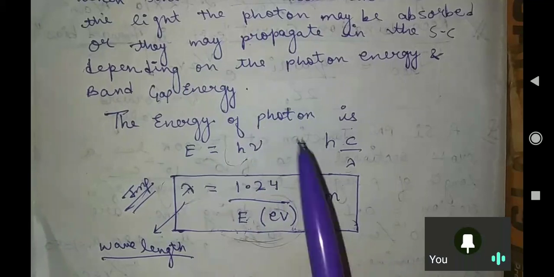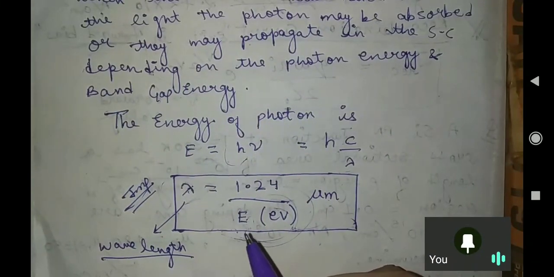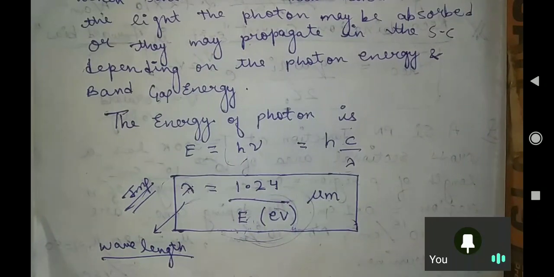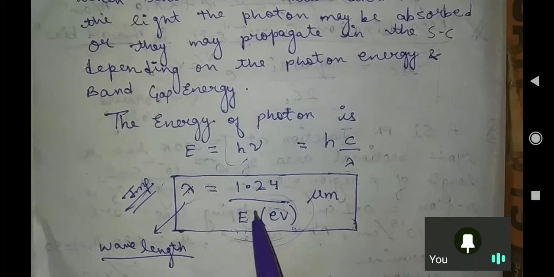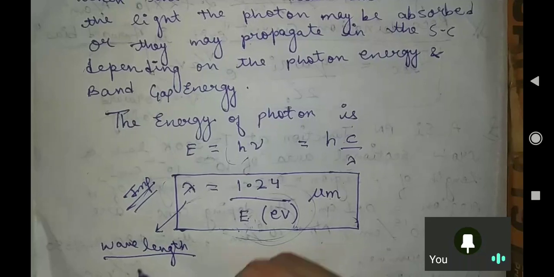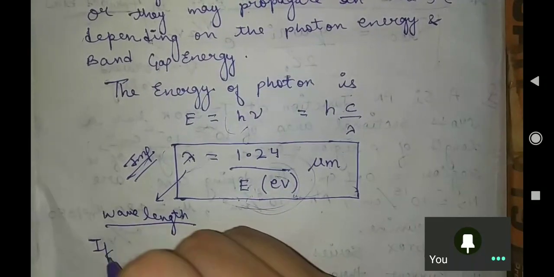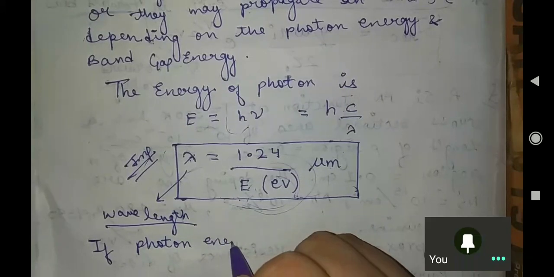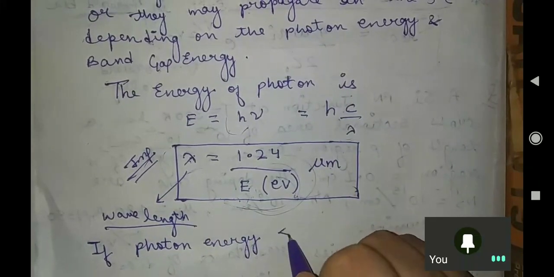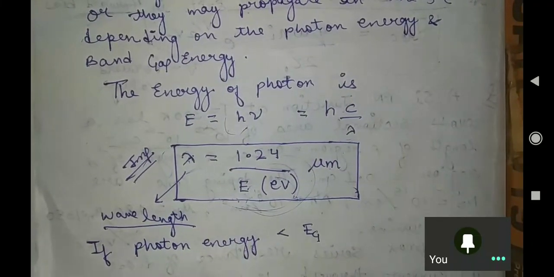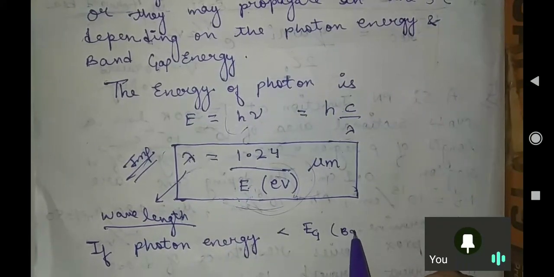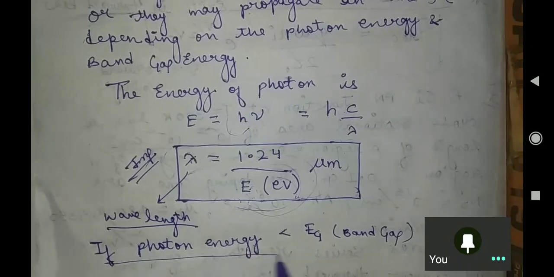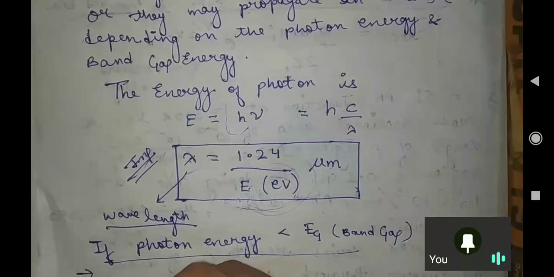Now you will ask me, sir, what happens to the energy when it is absorbed or when it is propagated? Yes, I can tell. It depends upon our band gap energy, how much it is compared with our photon energy. Let's see, if the photon energy is less than our band gap energy Eg,